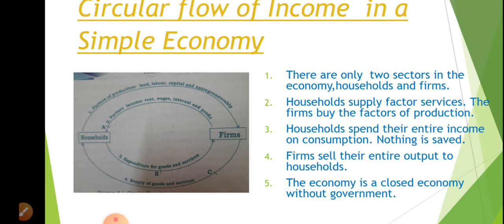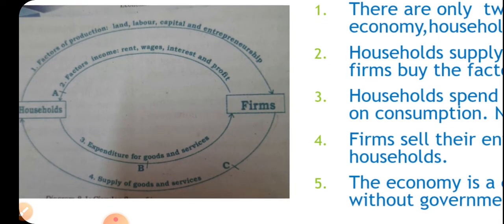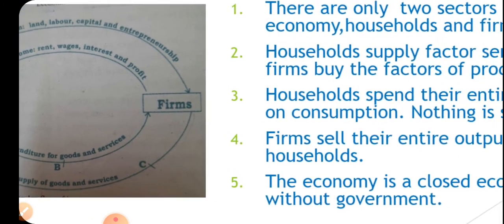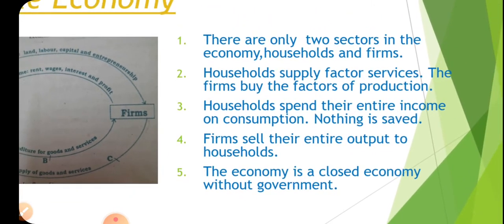Firms sell their entire output to households. What is produced using land, labor, capital and entrepreneur, that is goods and services, they sell to the households.